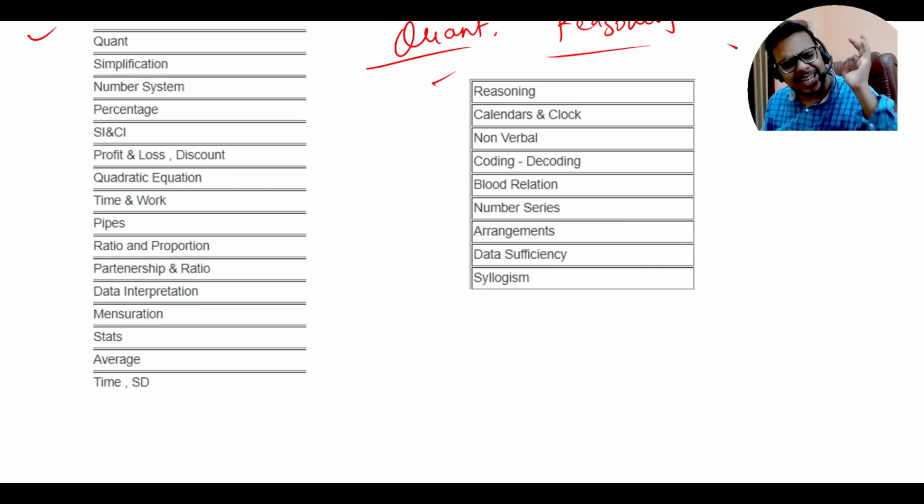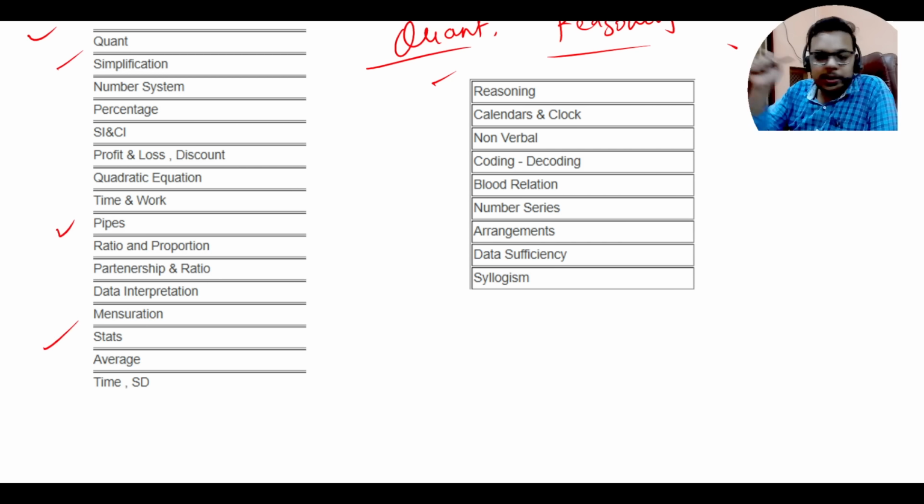If you don't know the weightage of the topics, that will be a waste. Suppose you are giving so much time to pipes, simplification, stats, but when you go to the exam, you see there are very few questions from these topics. So it will be a waste of time. You need to strategize that.